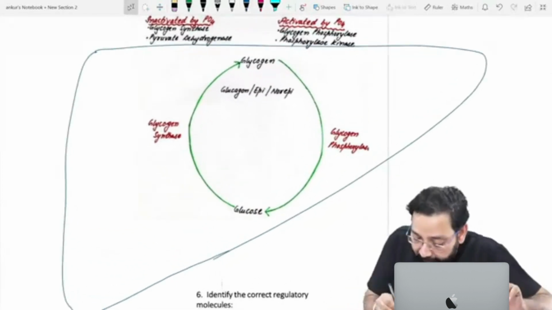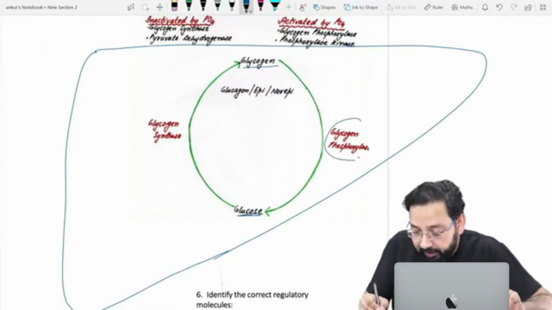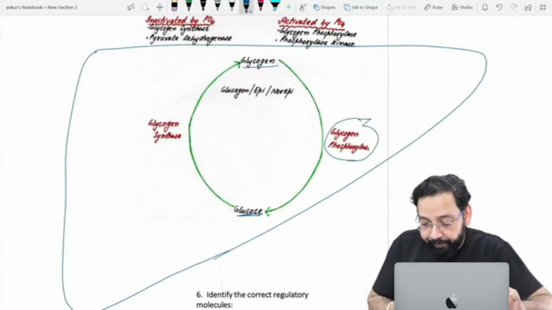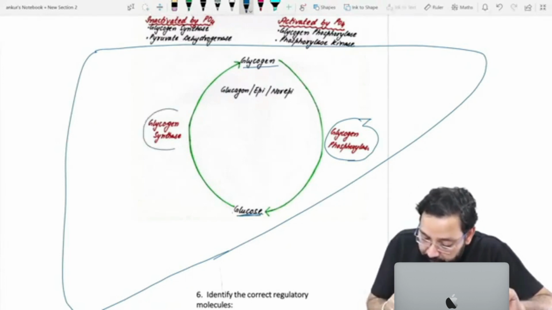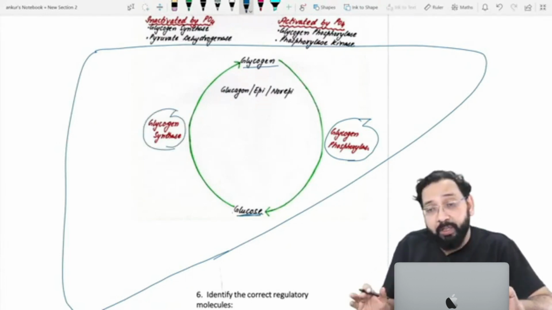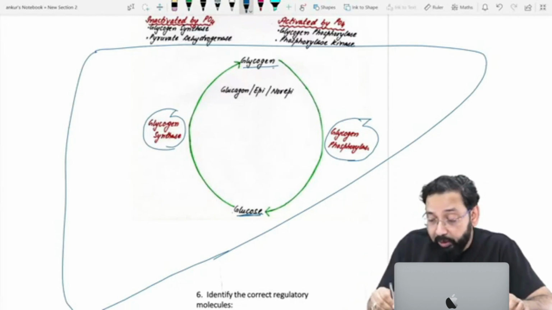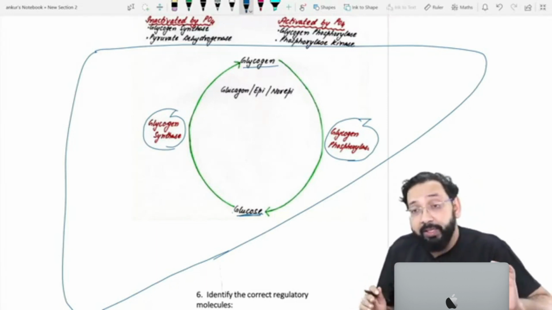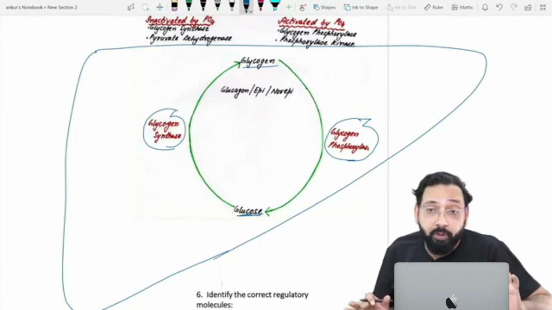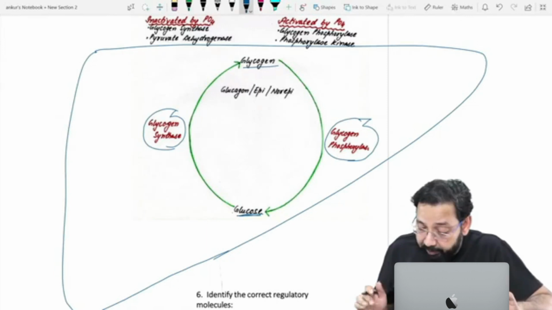Glycogen to glucose is glycogenolysis. The rate limiting enzyme is glycogen phosphorylase. Glucose to glycogen is done by glycogen synthase. These are two opposite pathways, and they must be regulated in such a way that when one is activated, the other is kept in an inhibited state. Let me start.